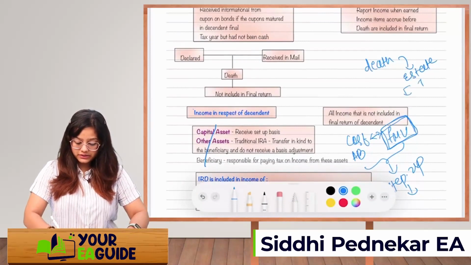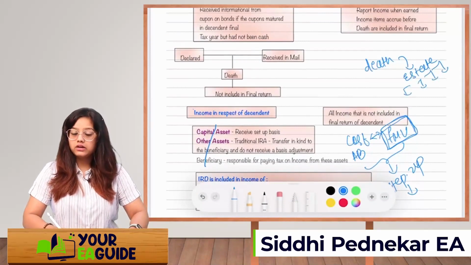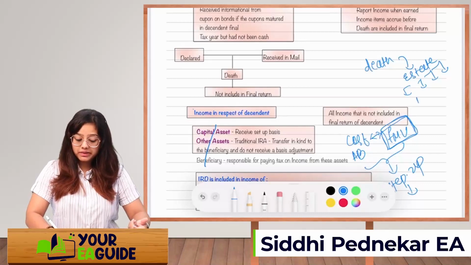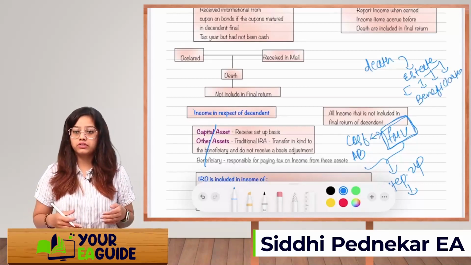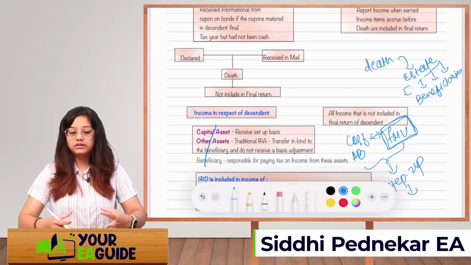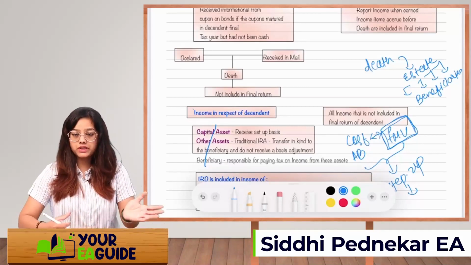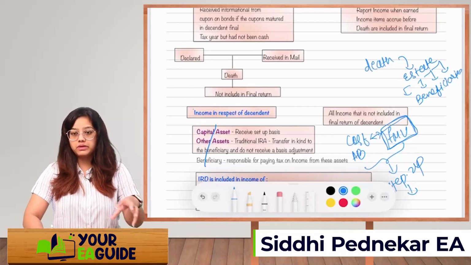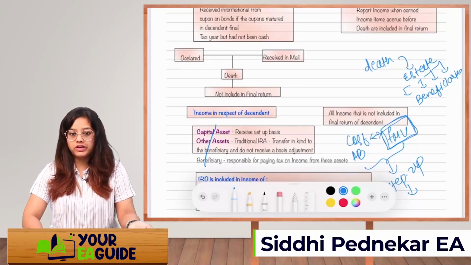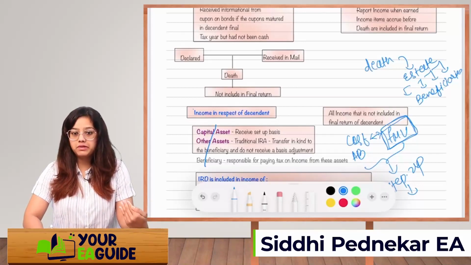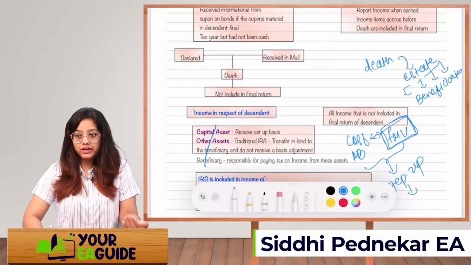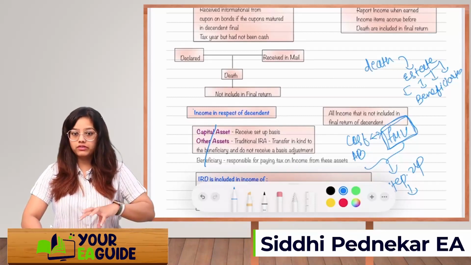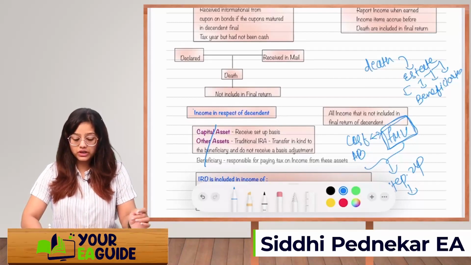Now this estate will allocate the assets to the various beneficiaries who are listed on the will, or at the time of transferring the asset it is already decided that it will be divided among beneficiaries in certain percentages or ratios, or the income will be directly transferred to the beneficiary. For example, with a traditional IRA, if the beneficiary is the spouse, then the whole traditional IRA will get transferred to the spouse. Okay, so these are the examples.